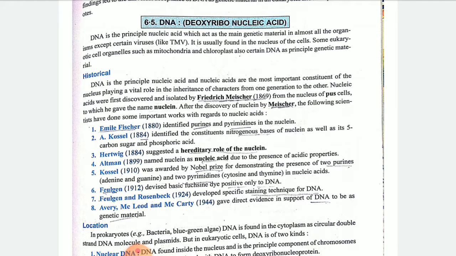DNA, deoxyribonucleic acid. Children, we will see the general structure of DNA. Before that, let us see the introduction part, as it is included in the nucleic acids. Except certain viruses and certain prokaryotic organisms, the rest all consist of DNA. Some cell organelles of eukaryotes, such as mitochondria and chloroplast, also contain DNA as a principal genetic material.